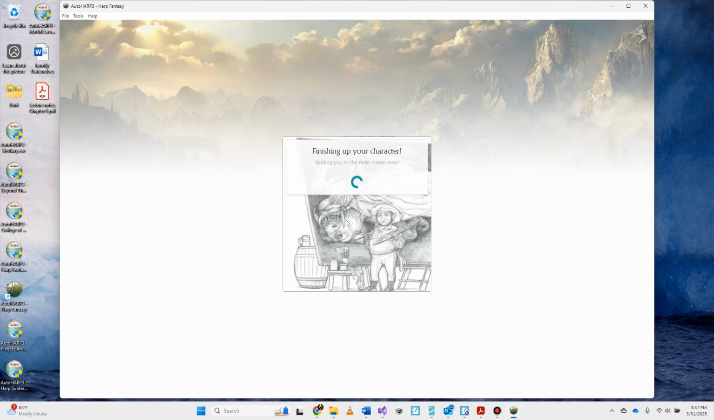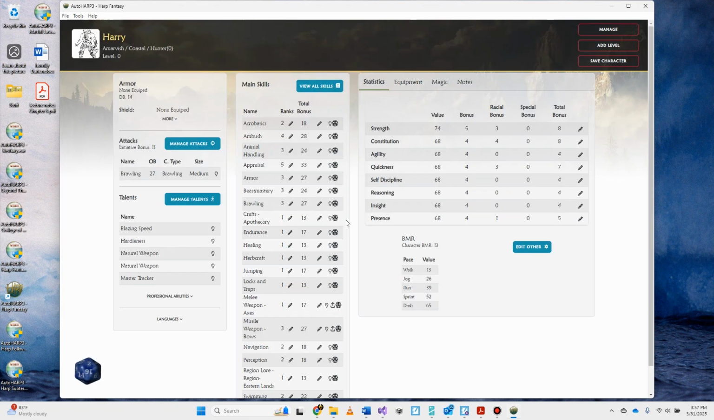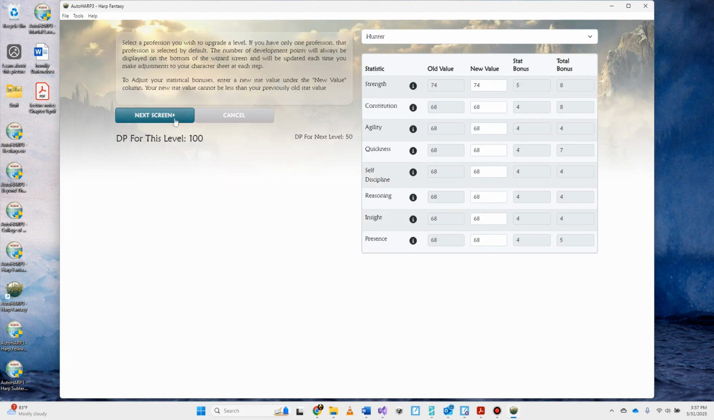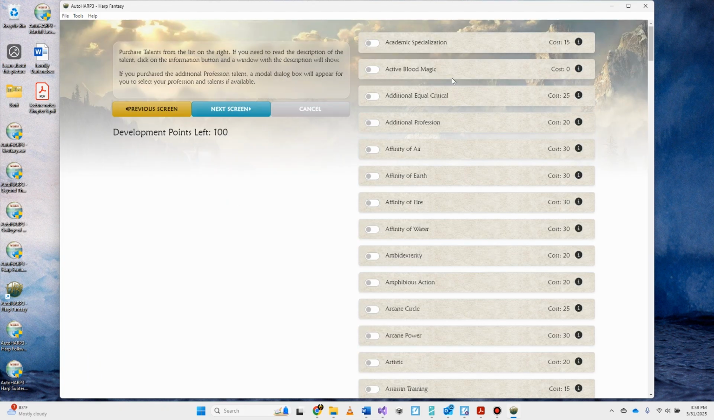So we've got new races, new professions, new cultures, and new skills. We're also going to have new levels. If you click on next screen here, there will be some new levels that have been added. You'll notice that the active blood magic has now been lowered just a little bit because we have added in some new talents, since I believe College of Magics. So you can select any of the new talents that are listed here.